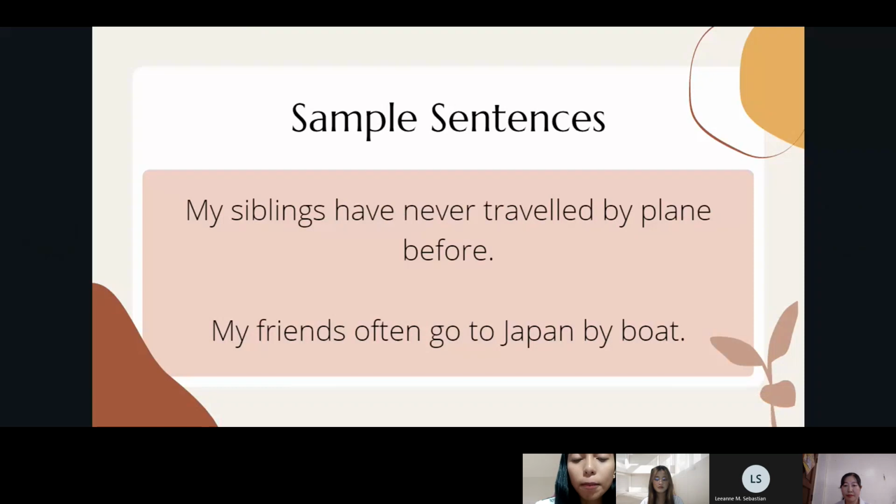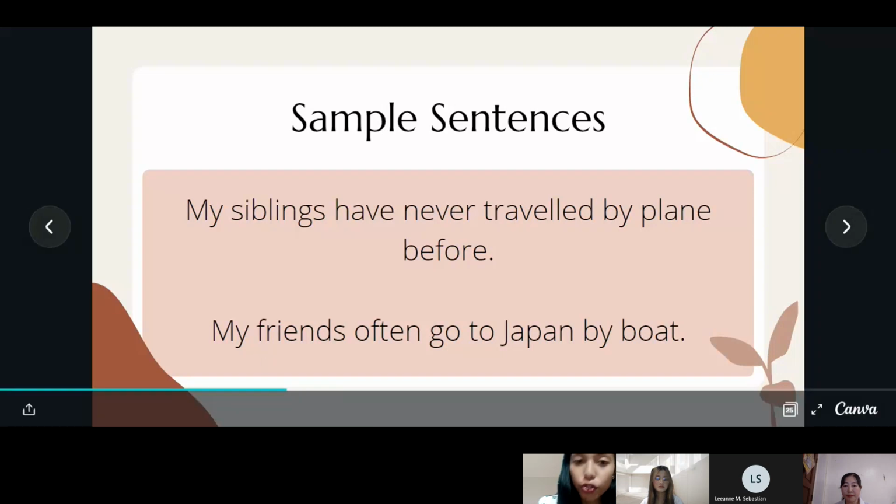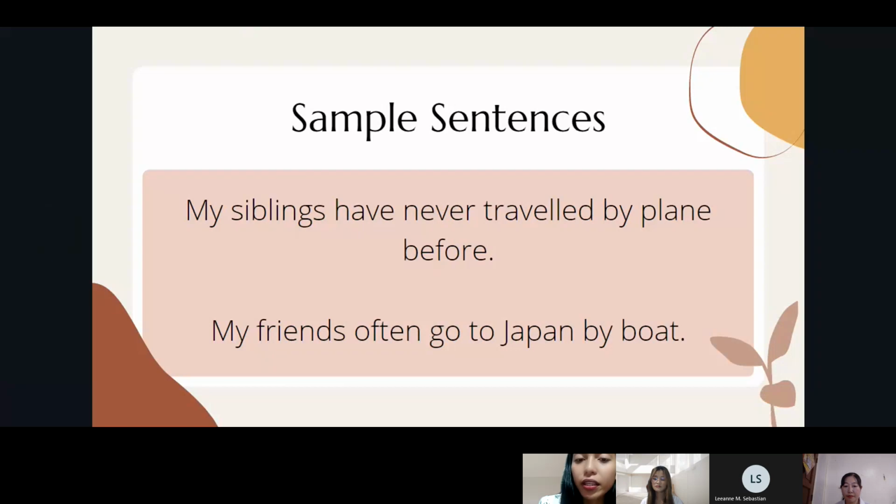The third type of sample sentences uses the preposition by. My siblings have never traveled by plane before. The preposition here is by, or by plane. In these sentences, by is used to show the methods or ways of travel or transportation. The way that they are traveling is by plane.